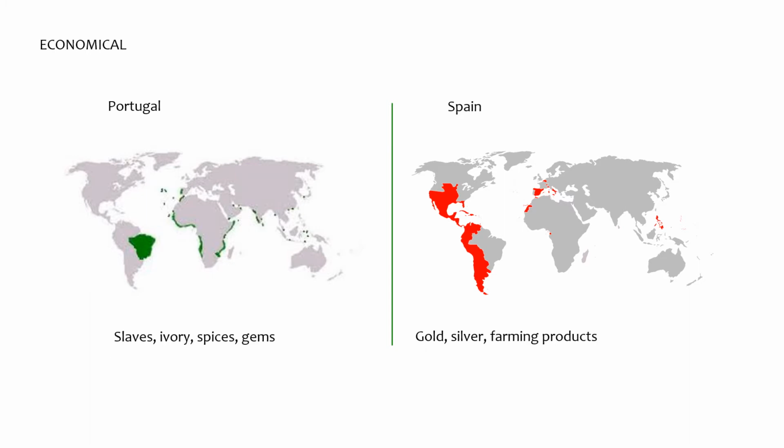And if we look at the goods that they trade, then we see that Portugal trades a lot of slaves, ivory, spices, gems. Slaves and ivory come from Africa, of course. Spices and gems from the Indies. Then Spain focuses more on a new continent with gold and silver and farming products because of the bigger surface that they have to farm.